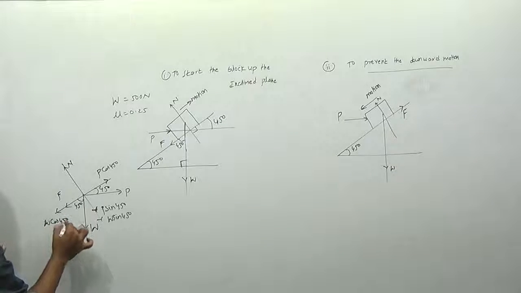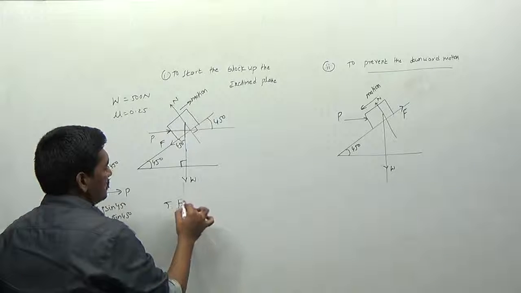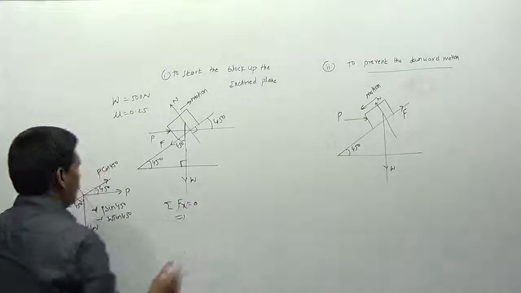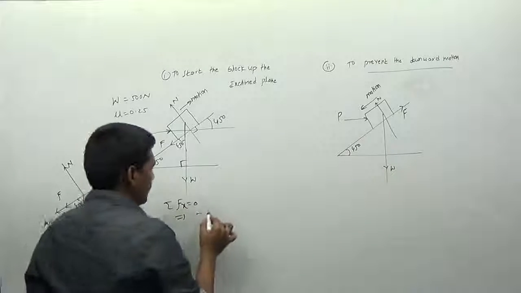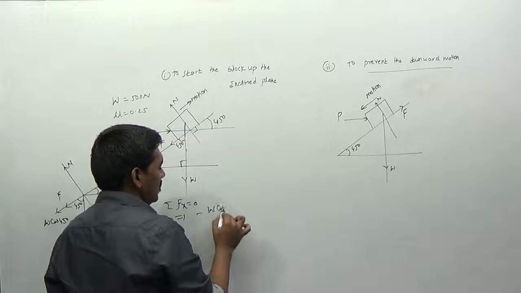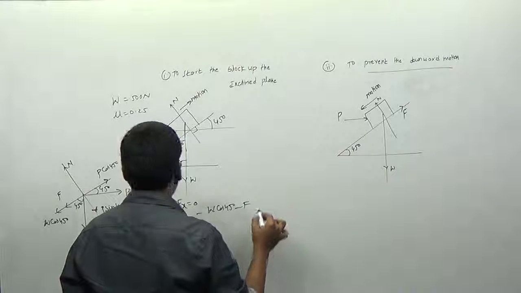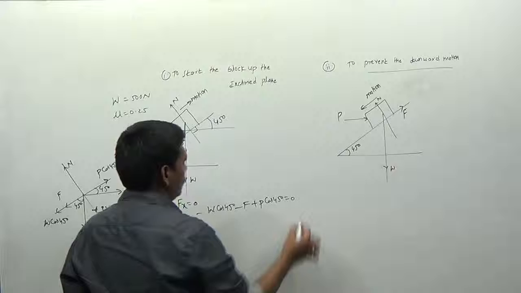Right? Now I am applying the equations of equilibrium. I am writing sigma Fx is equal to 0. The first equation of equilibrium I am applying here. So if the forces are acting in the x direction, what becomes the equation? So this is the x direction here. I am taking this value as minus W into cos 45 minus F plus P into cos 45 degrees is equal to 0.